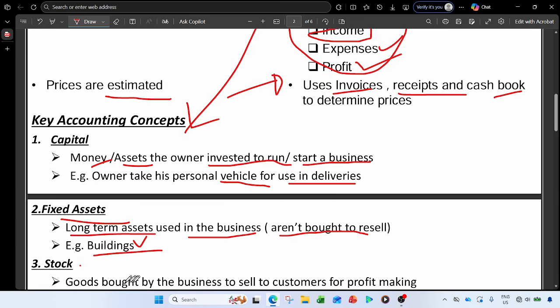These are the goods that are bought by the business to sell to the customers in order to make profit, right? So that is what trading stock is. These are not fixed assets, because their lifetime is less than a year. If we buy stock this year, surely we are going to sell it also in this year.